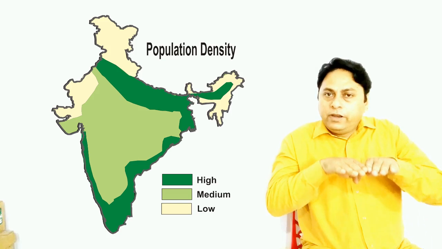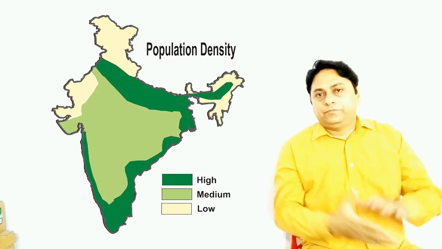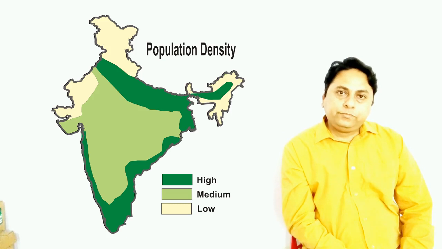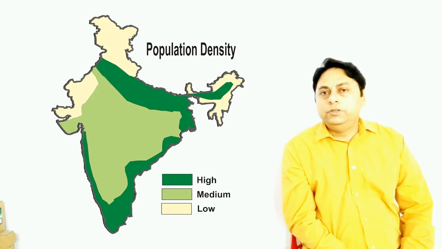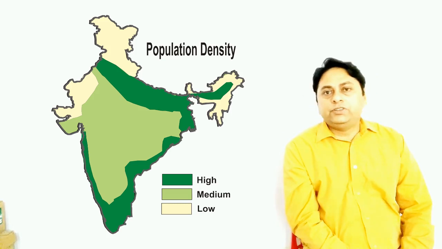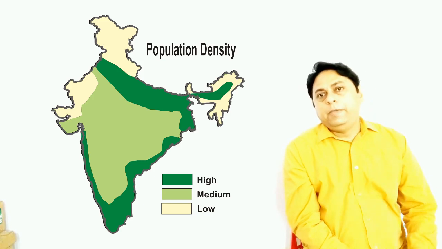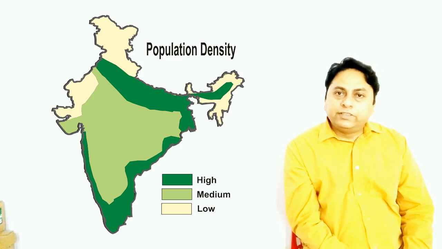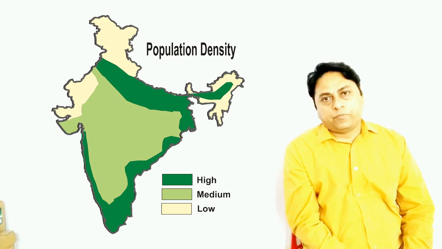They have made this very fertile plain which is very suitable for growing different types of crops. Climate is also good, rainfall is sufficient, and that's why for thousands of years people are living in the northern plain of India. So population density has become very high.